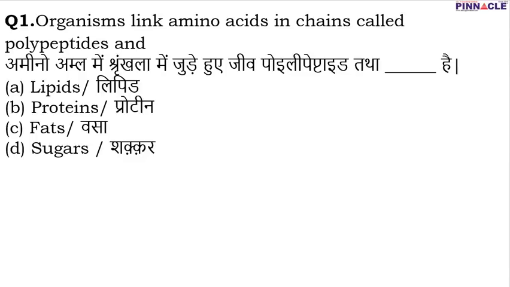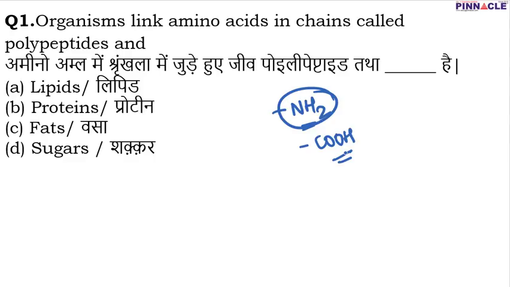Our first question is: organisms link amino acids in chains called polypeptides and what? So basically we have heard about amino acids. Now what is an amino acid? Amino acids are those organic compounds which have an amino group and a carboxyl group as their functional groups. If any organic compound has an NH2 group in it, then we say that it has an amino group. And it also has a carboxyl group, that is the COOH group. So remember that in amino acids we have NH2 as well as COOH group.